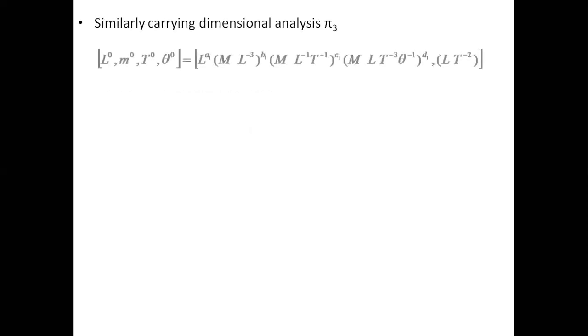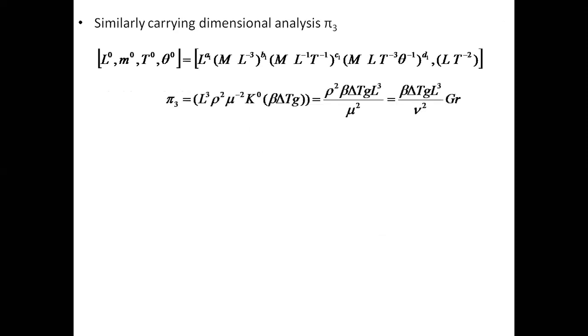Similarly, you can do this analysis for the third pi term, which I will not do; you do it as an exercise. If you do this for the third pi term, you will get the Grashof number, which we have already defined. Since h is found in the first pi term, we write pi 1 as a function of pi 2 and pi 3.